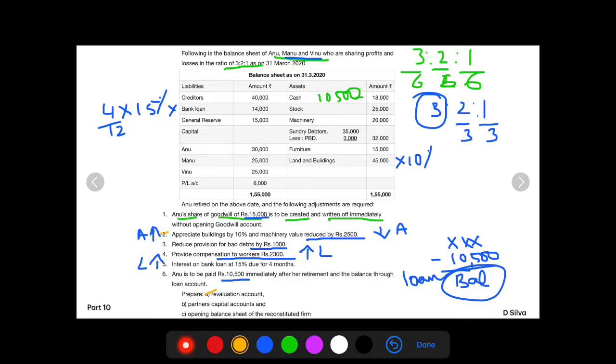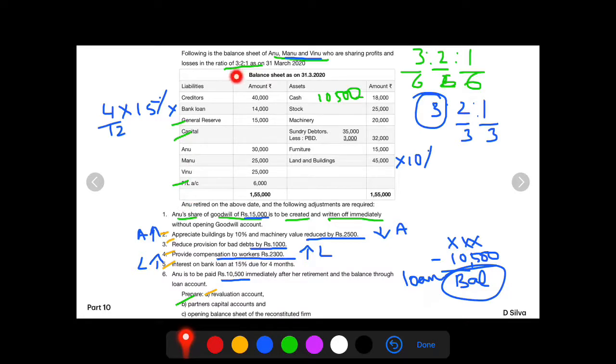So in your revaluation account, points number 2, 3, 4 and 5, in case of the partners' capital account, we need to distribute the general reserve, then the capital of the partners and the profit and loss account.